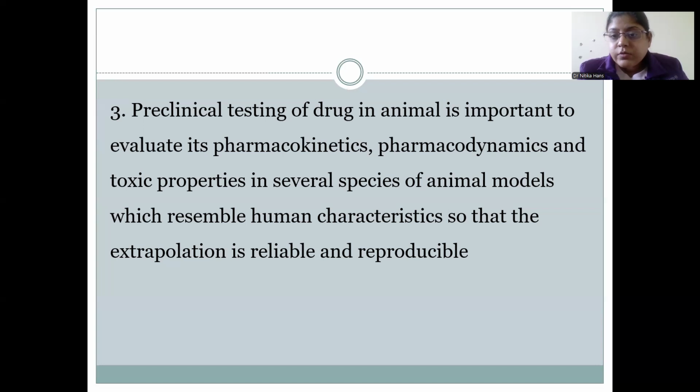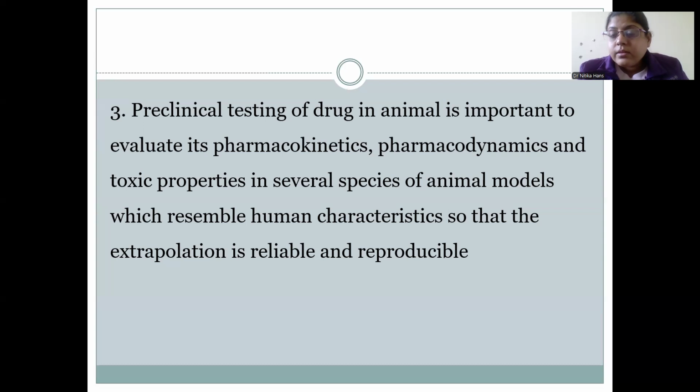Several species of animal models are used, which can be rodents and non-rodents, and these are selected on the basis of the criterion that the animal resembles human characteristics, so that extrapolation is reliable and reproducible.